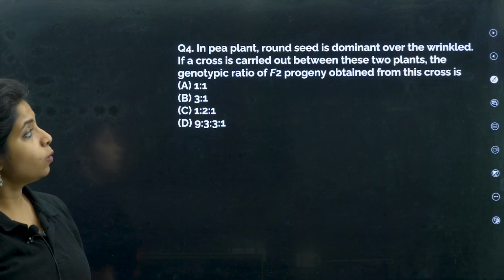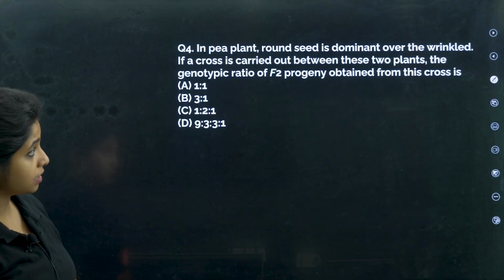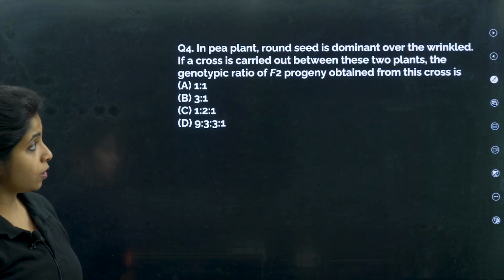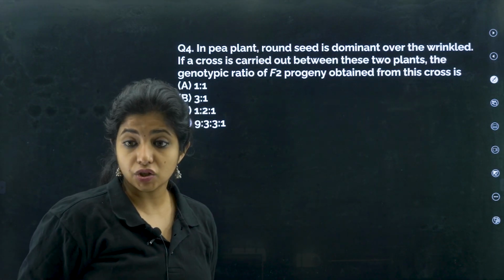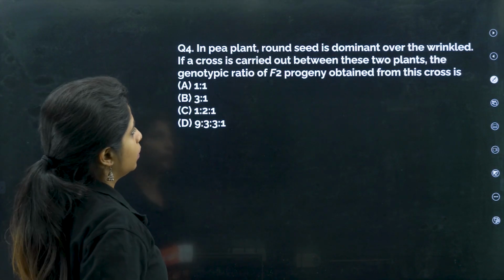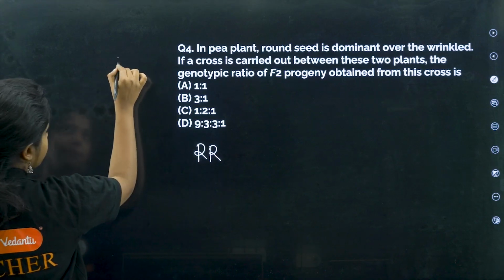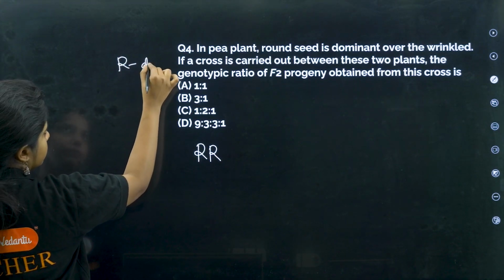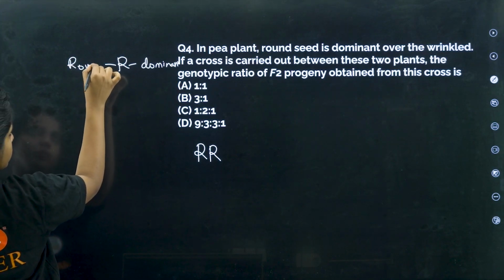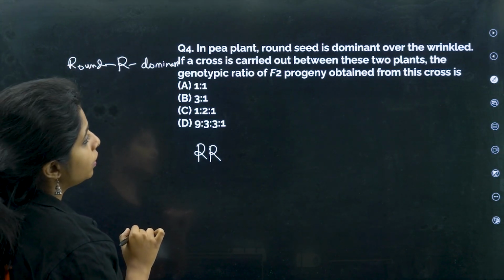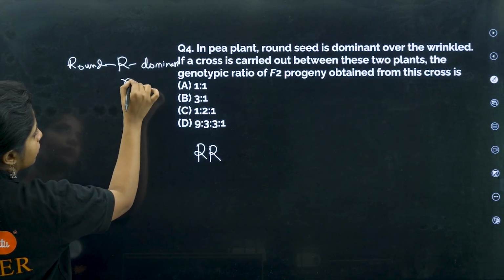In pea plant, round seed is dominant over wrinkled. If a cross is carried out between these two plants, the genotypic ratio of the F2 generation obtained from this cross is? So round seed is dominant, so I'll say capital R is dominant. That means you're talking about round ones. Wrinkled will be small r.